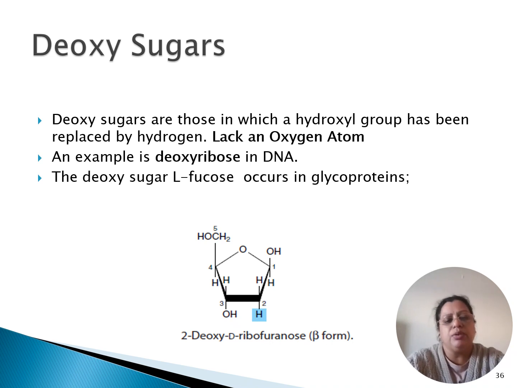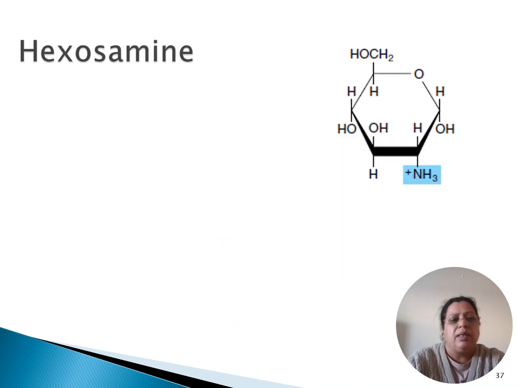Over here I've shown you the structure of the deoxyribose sugar which is present in the DNA. You can see that at the position where a hydroxyl group was supposed to be there, there is only a hydrogen. Next sugars that we should discuss are hexosamines. When a hexose sugar is combined with an amino group, it leads to the formation of hexosamine.